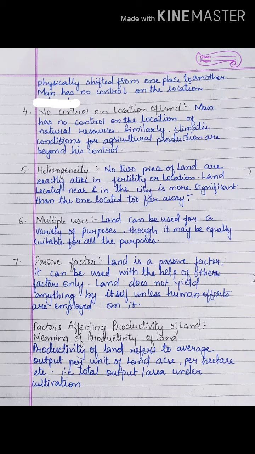Now we'll move on to the next topic, that is factors affecting productivity of land. What do you mean by that? There are many factors which affect the productivity, that means the outcome of the land. Productivity of land refers to average output per unit of land, per acre, per hectare, etc. That is total output over area under cultivation. So whatever output one hectare or one acre of land gives you, that final result is the productivity of land.